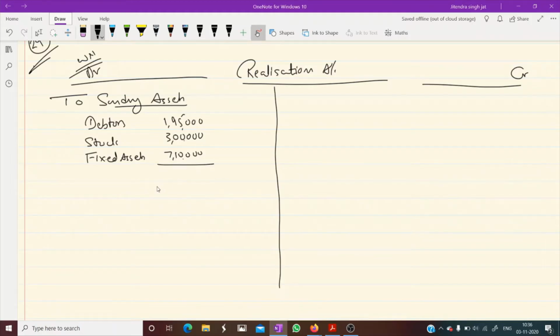So let's do the total. 7, 8, 9, 10, 11, 12 lakh 5,000. Am I correct? Yes, 12 lakh 5,000. Then we transfer liabilities, by sundry liabilities.